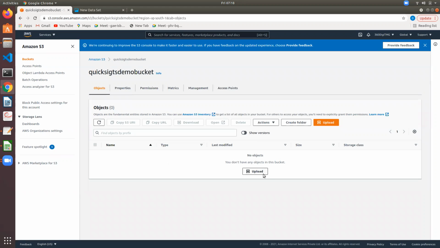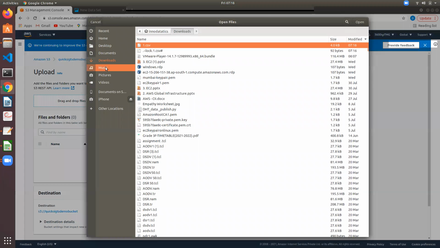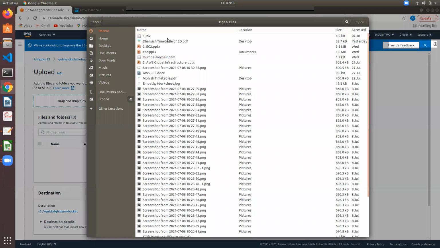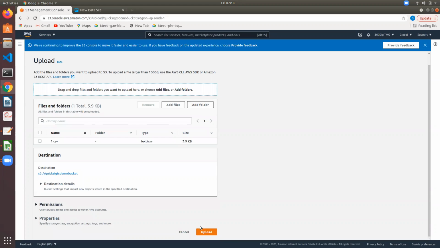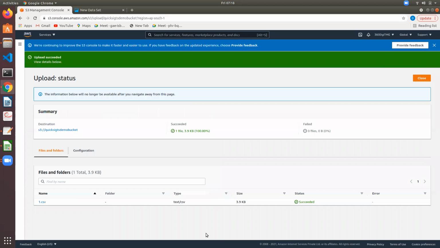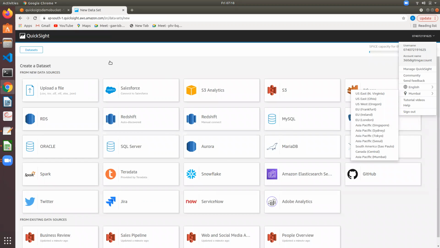QuickSight demo bucket, upload. .csv file. The .csv file has been uploaded here. Now this is going to be our data set. Create a data set from S3.